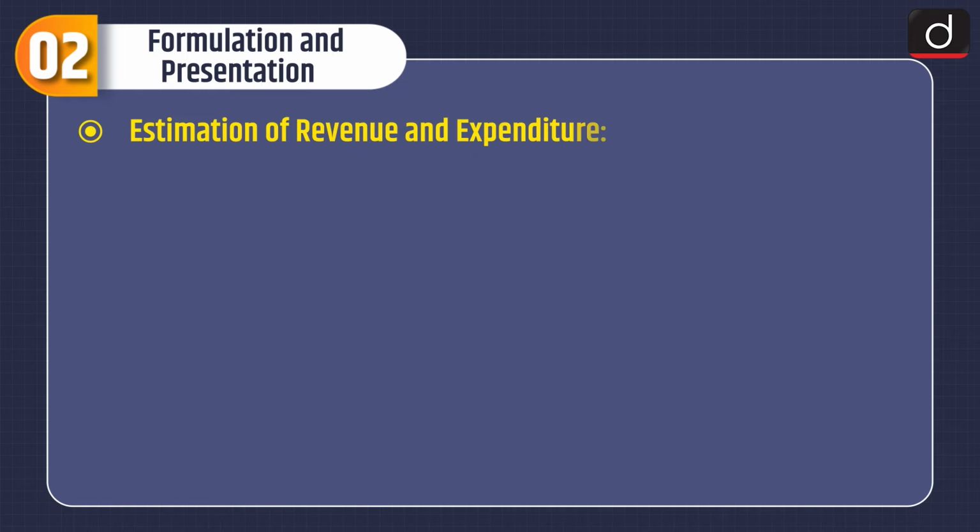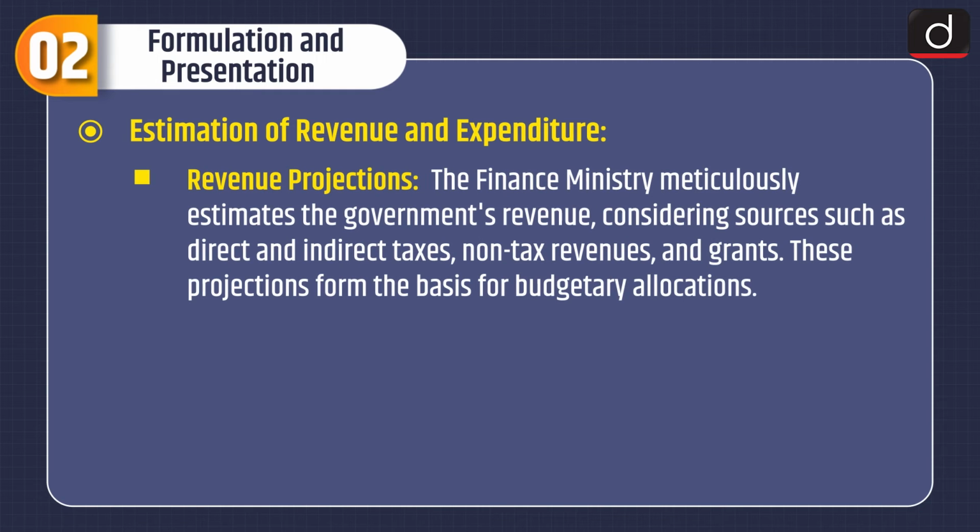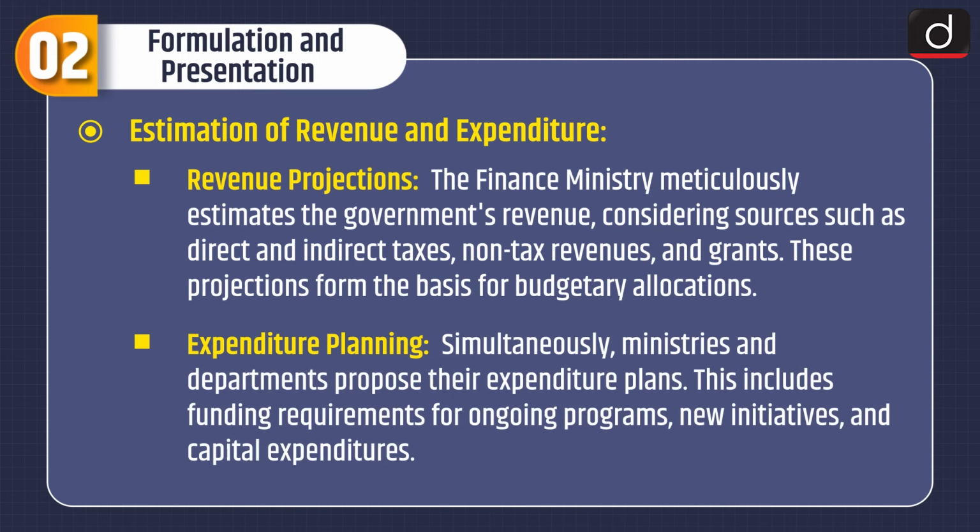Now let's discuss about formulation and presentation. Estimation of revenue and expenditure. Revenue projections. The Finance Ministry meticulously estimates the government's revenue considering sources such as direct and indirect taxes, non-tax revenues, and grants. These projections form the basis for budgetary allocations. Expenditure planning. Simultaneously, ministries and departments propose their expenditure plans. This includes funding requirements for ongoing programs, new initiatives, and capital expenditures.